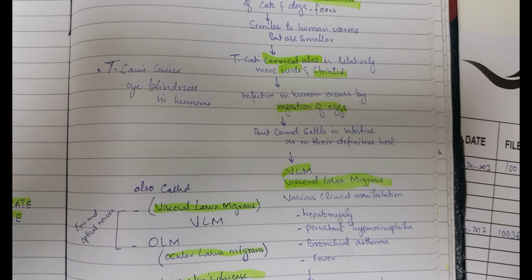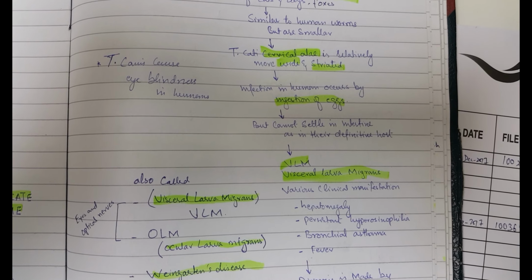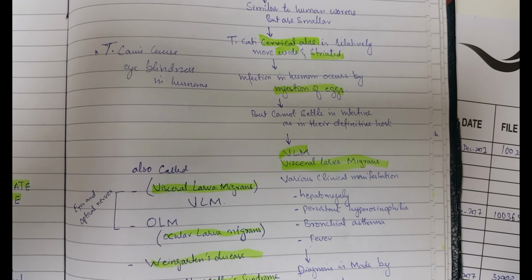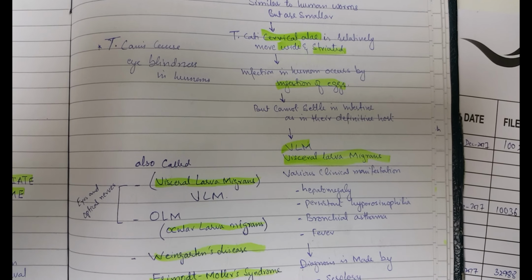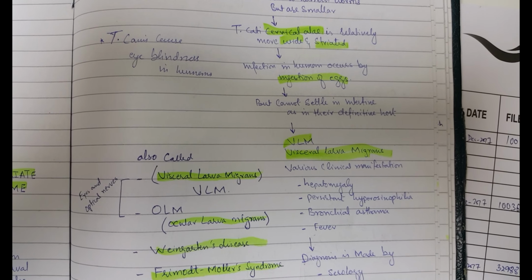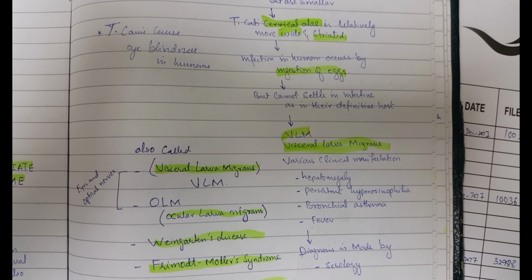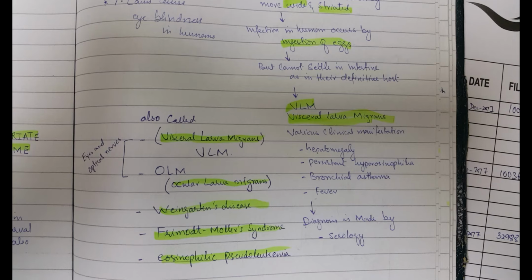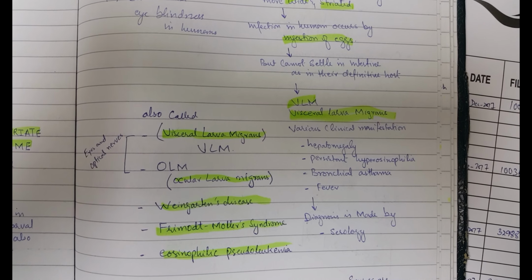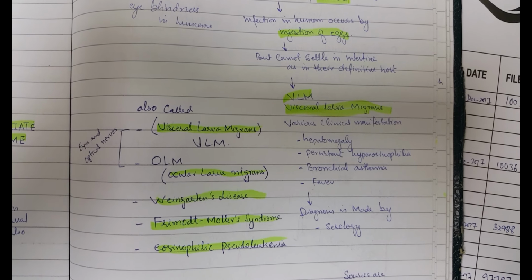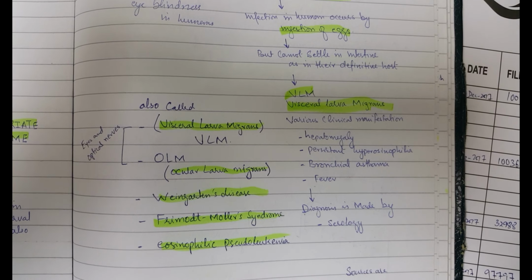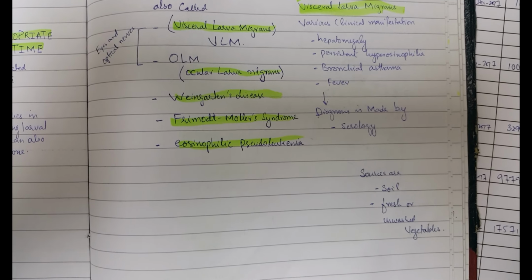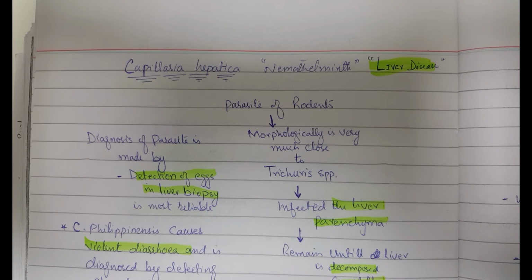The various clinical manifestations are hepatomegaly, persistent hypereosinophilia, and bronchial asthma, fever. This is also called visceral larva migrans or ocular larva migrans. Vigestrin disease and Fremont Moller syndrome are eosinophilic pseudoleukemia. Diagnosis is made by serological identification, and sources are soil and fresh or unwashed vegetables.